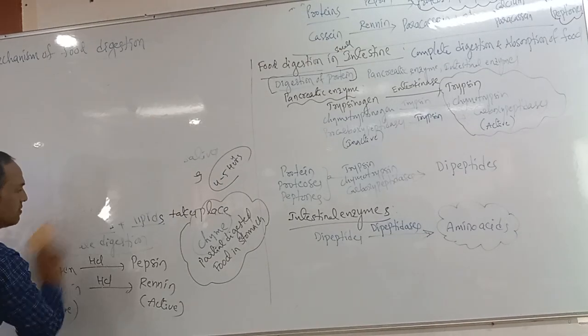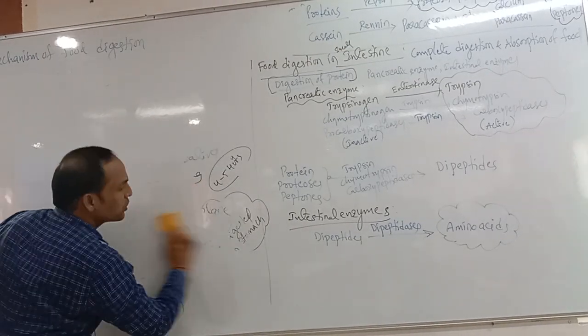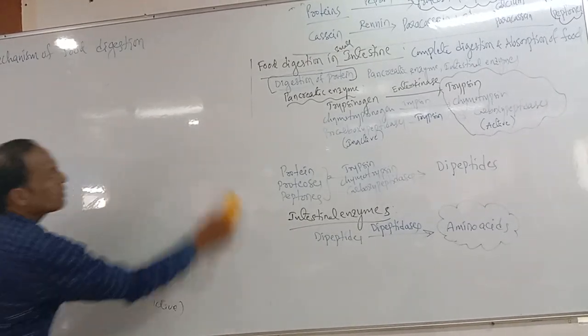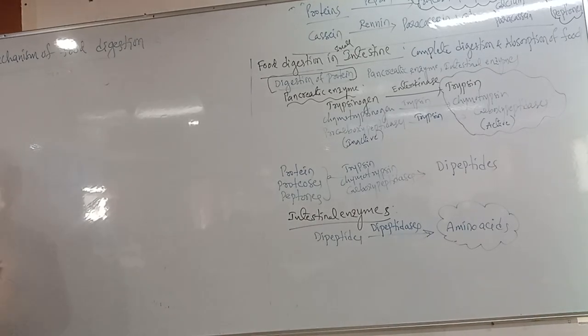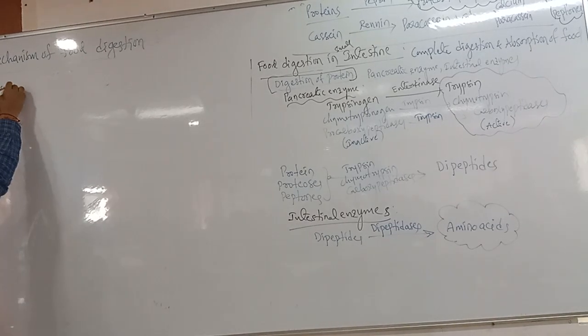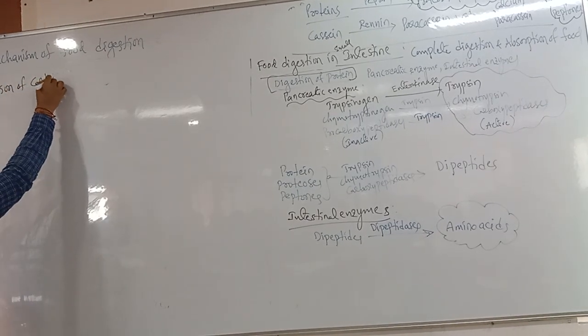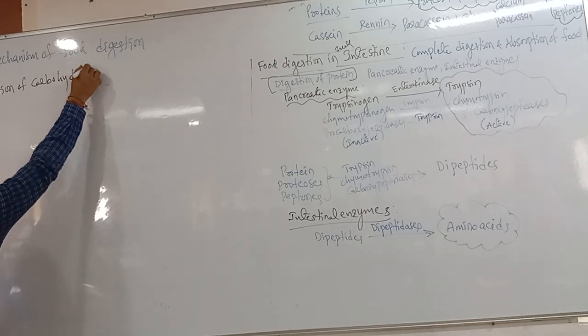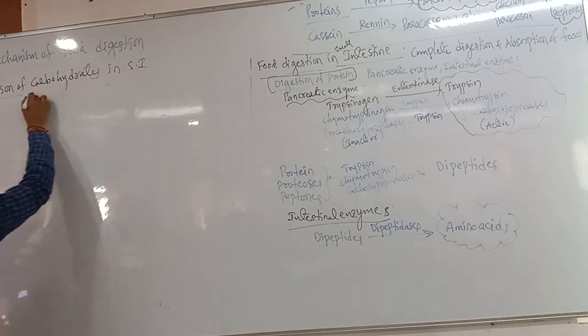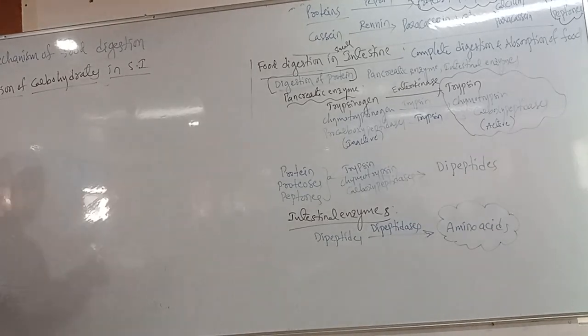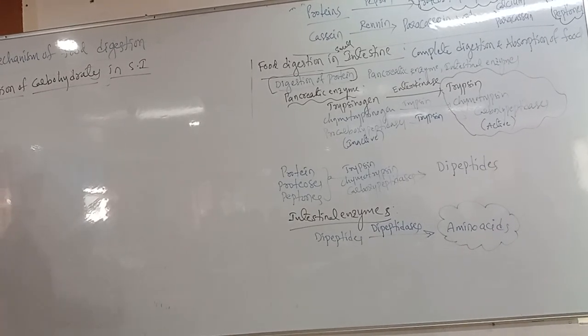We have to discuss carbohydrate digestion. Digestion of carbohydrates, in the small intestine. I am writing SI, the full form being small intestine.